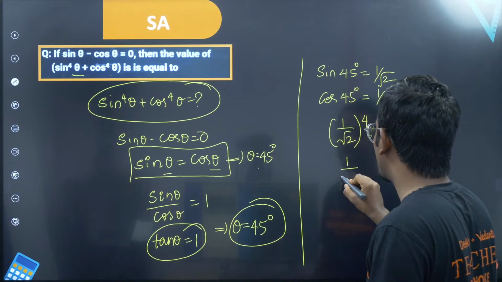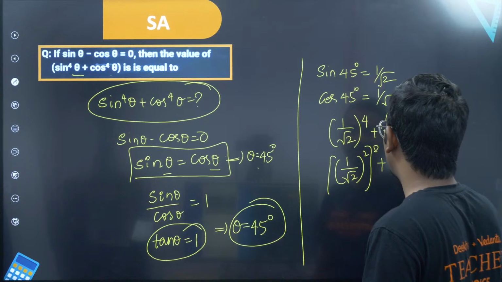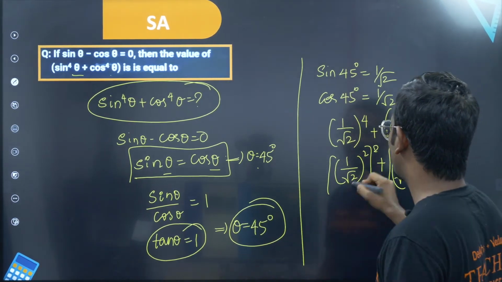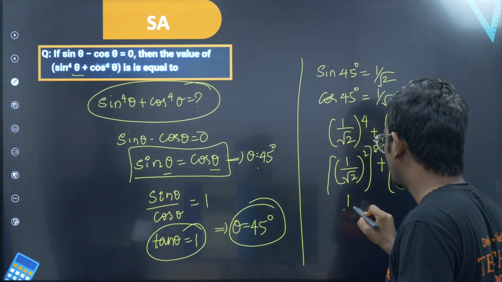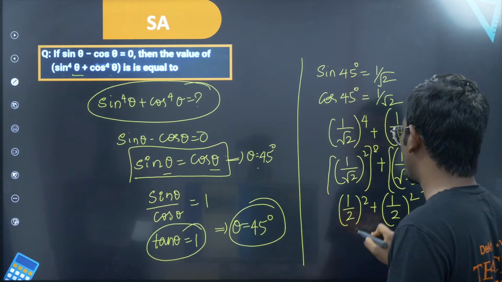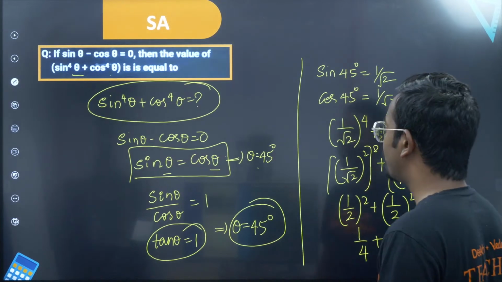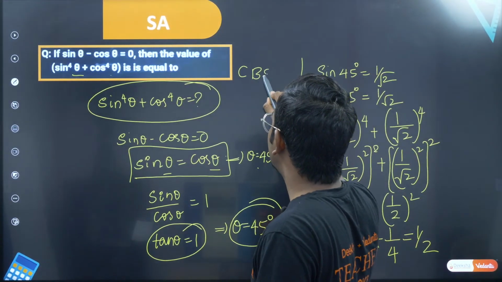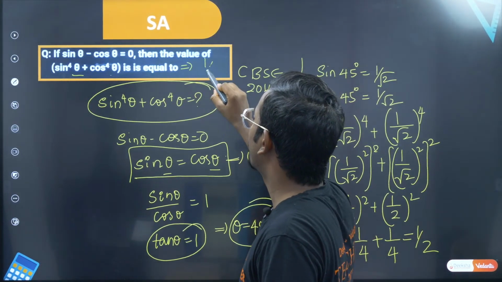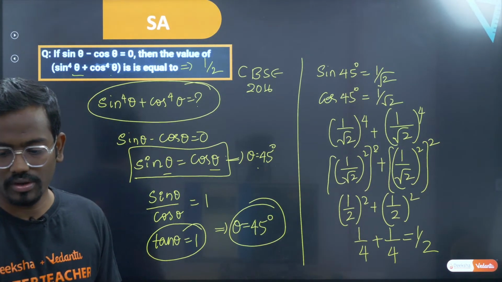If you want, I will write this. You can write 1 by root 2 whole square, whole square, if you get confused. So 1 by root 2 whole square is 1 by 2, giving 1 by 2 whole square plus 1 by 2 whole square. This becomes 1 by 4 plus 1 by 4, and the whole thing will be half. This question was asked in CBSE 2016. So the answer is 1 by 2. Very simple. Hope you have got the question.